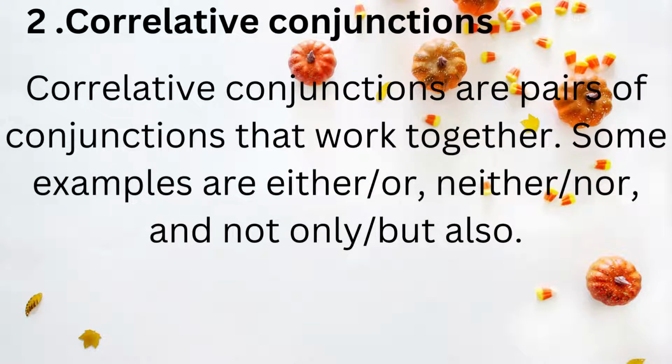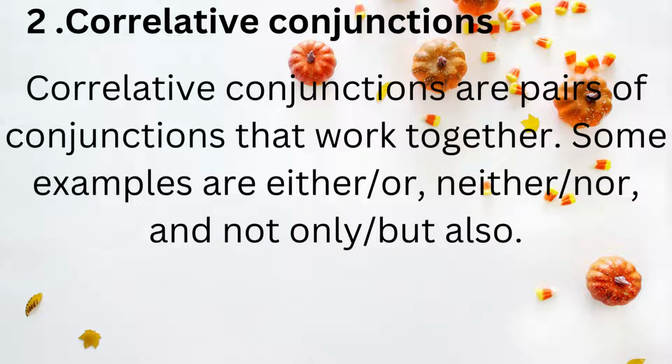Now we will move toward the second type, the correlative conjunctions. Correlative means they work together, two, it means that the pairs of conjunctions work together. Now look at the text. Correlative conjunctions are pairs of conjunctions that work together. Some examples are either, or, neither, nor, and not only, but also. These conjunctions, when used in the same sentence, are the correlative conjunctions.